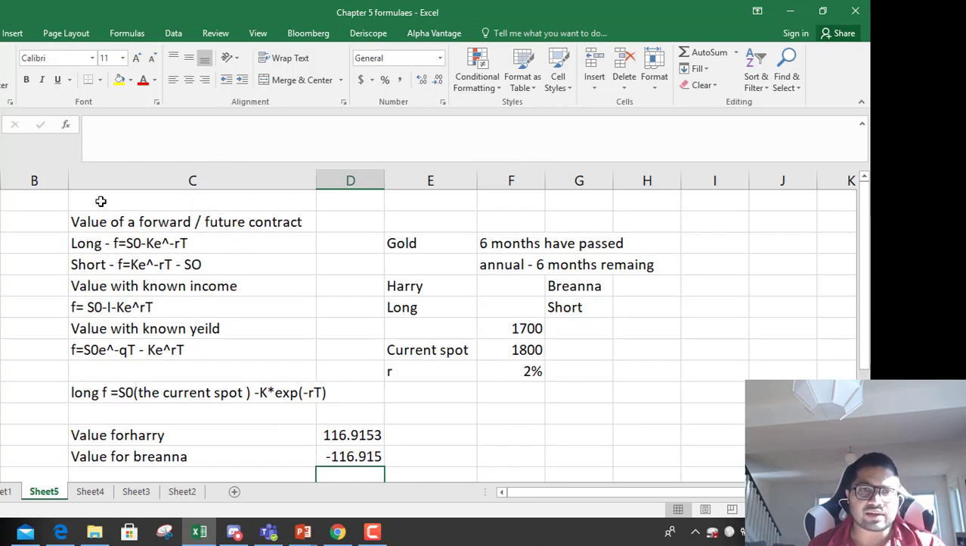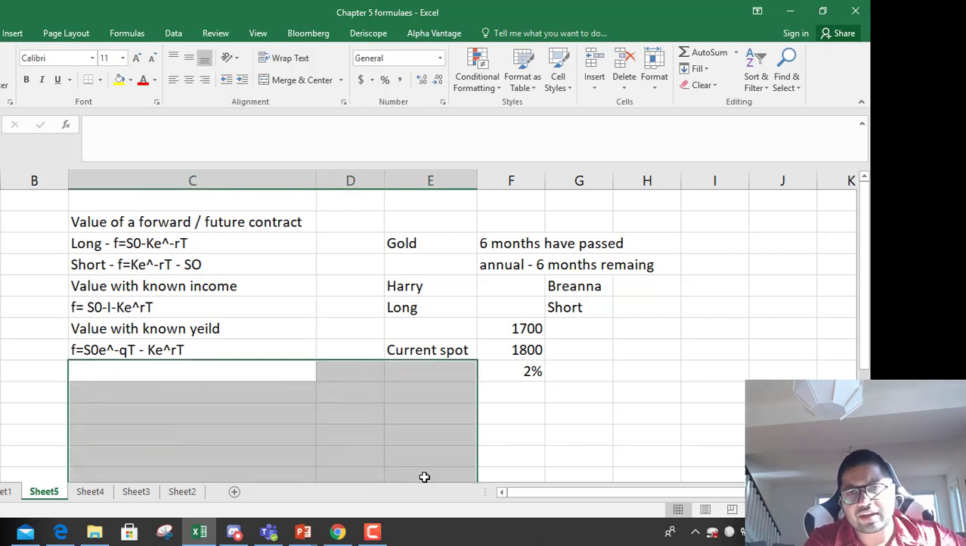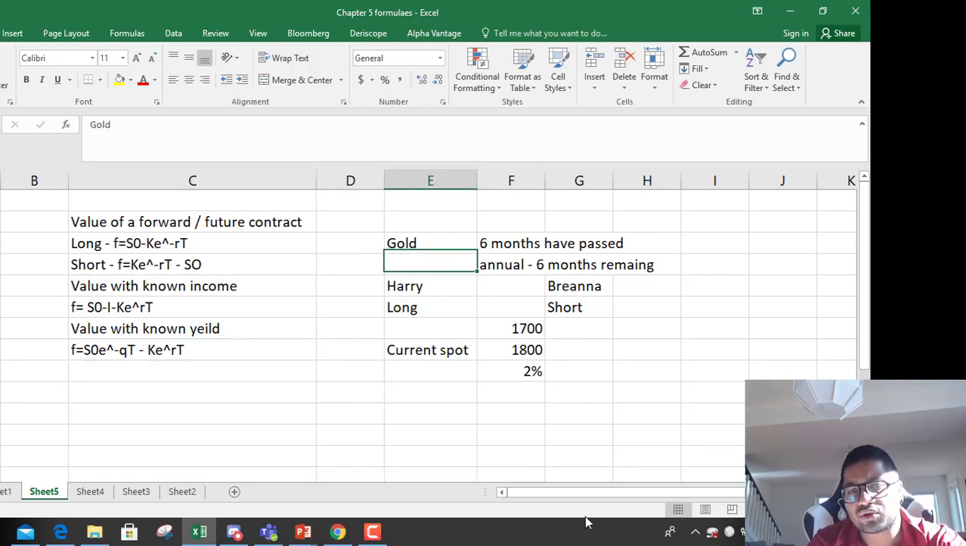So this was when a simple case is given, without any income or without any yield. So if income and yields are given, how to do that?